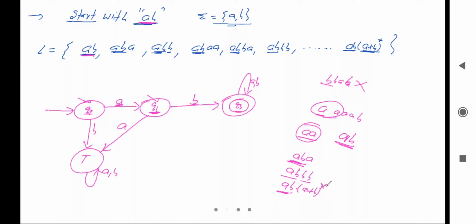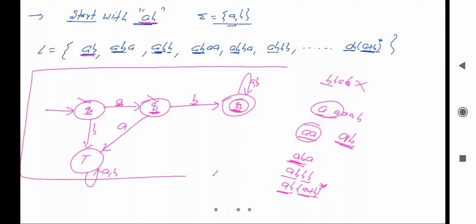Any combination can come, either A or B. It means this loop is valid here. So we will take the loop of A and B, right. Finally, here also there is no dead configuration, there is no null move and there is no choice, right. There is no null move, no choice, no dead configuration.